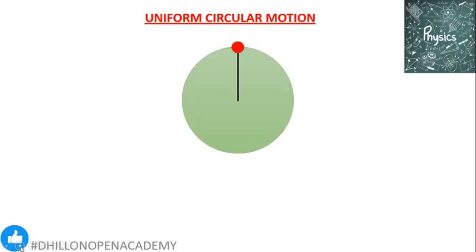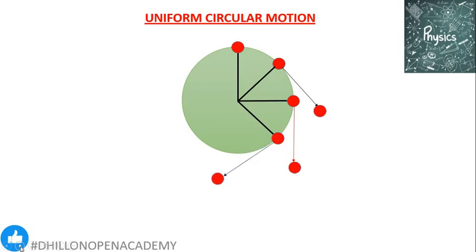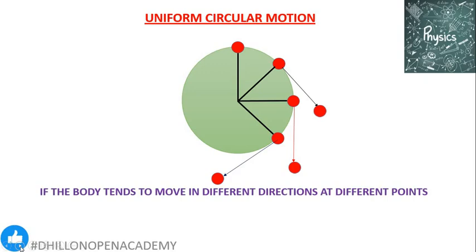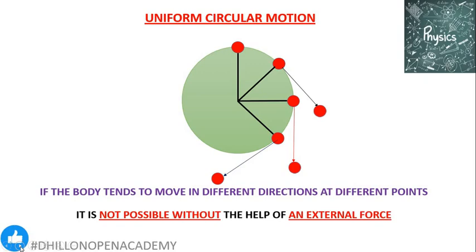So, in this case, when the body moves from one point to another point at different instantaneous positions, its direction is different. So, it must be acted upon by some external force which is helping the body to move along the circular path.